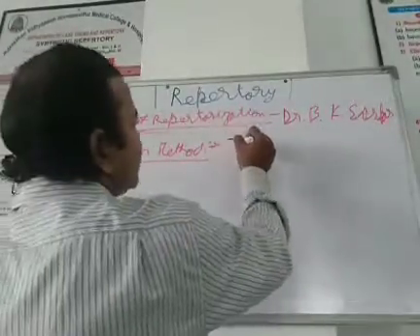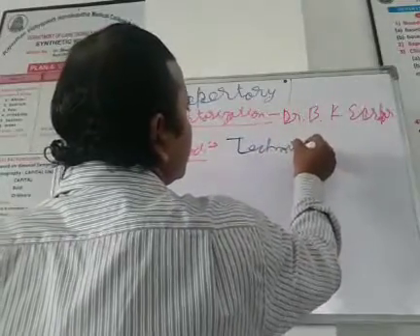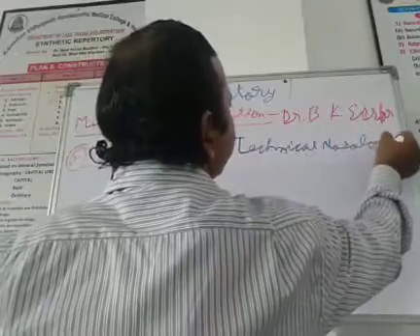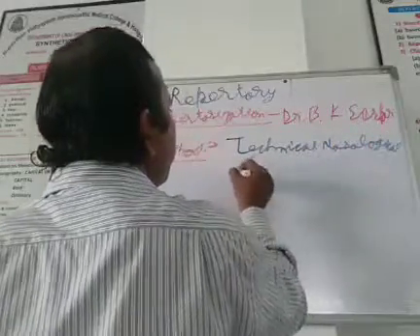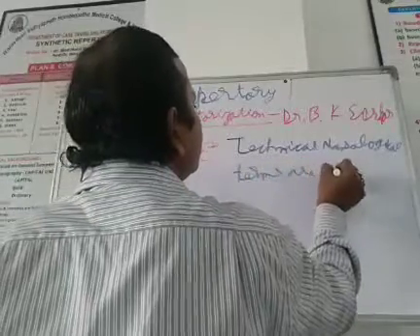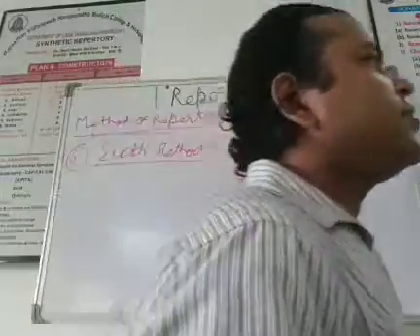This is the last method, where technical nosological terms are used.